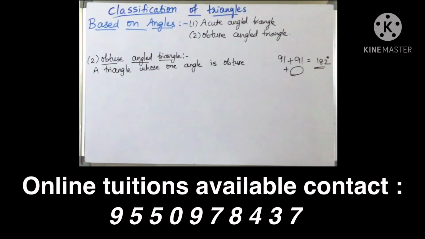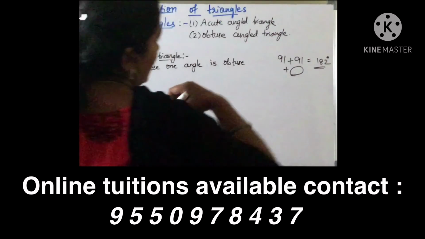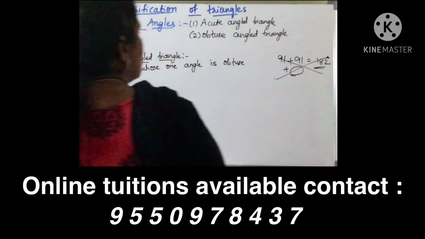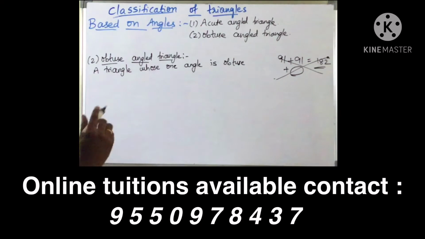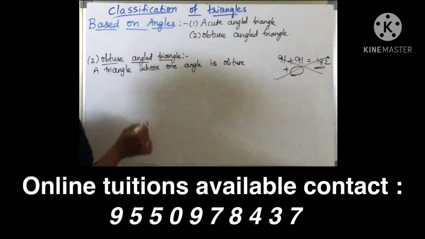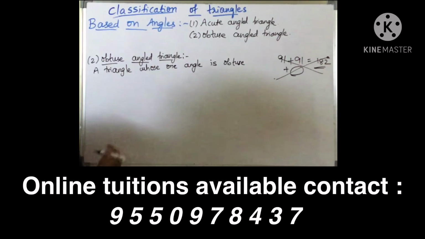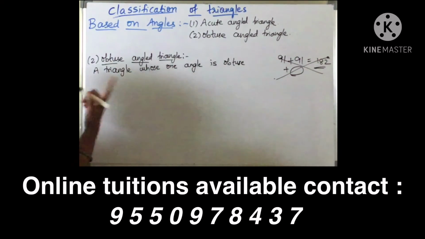So if I take two obtuse angles, when I add two angles itself, it is exceeding 180 degrees. So we can't take two obtuse angles. So a triangle will have only one obtuse angle. But a triangle can have three acute. Okay. So definition of this is a triangle whose one angle is obtuse. If one angle is obtuse, then we call it as an obtuse angled triangle.